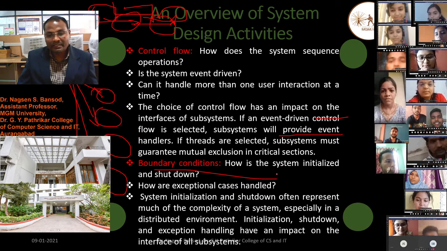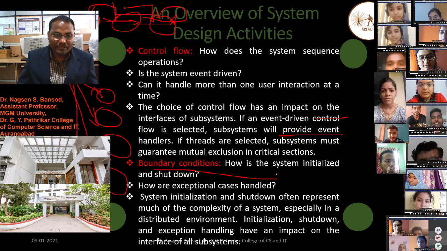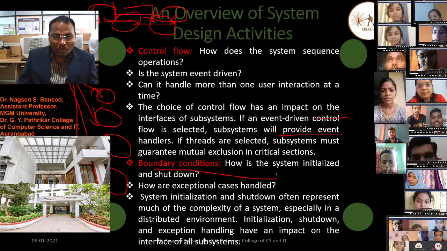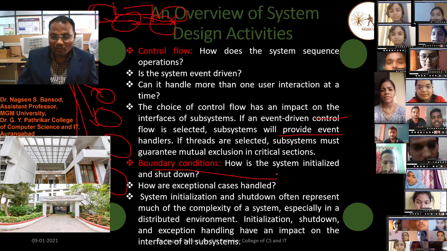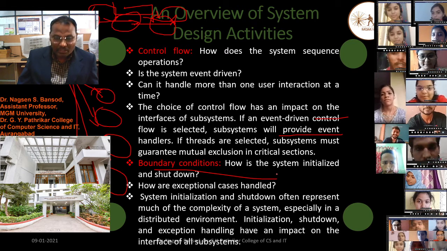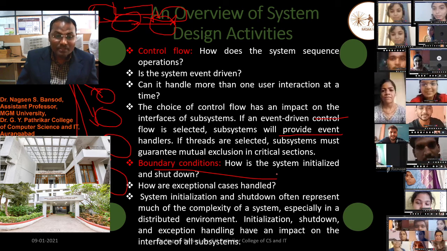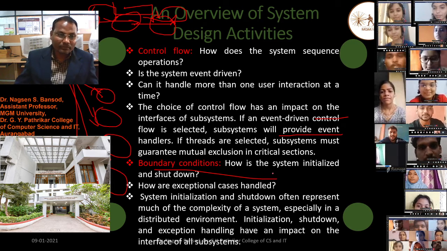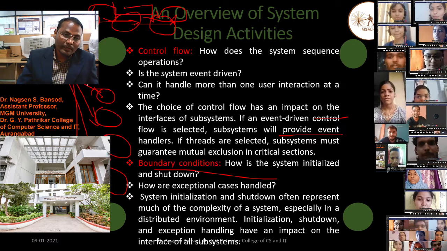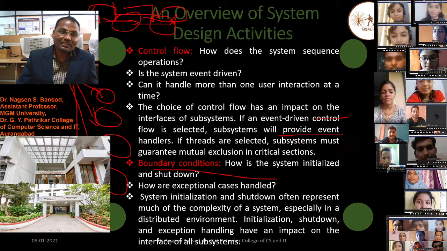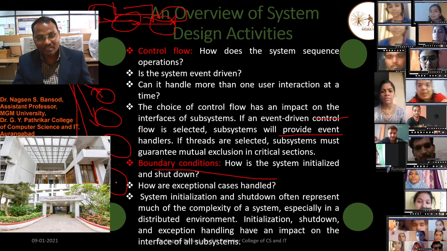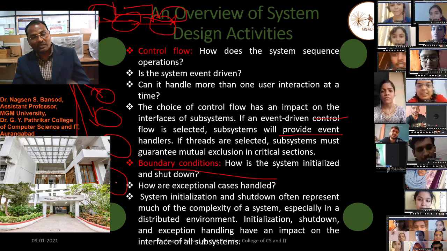System initialization and shutdown often represent much of the complexity of a system. In a bank, only the manager controls all the systems. Only the manager gives the password.